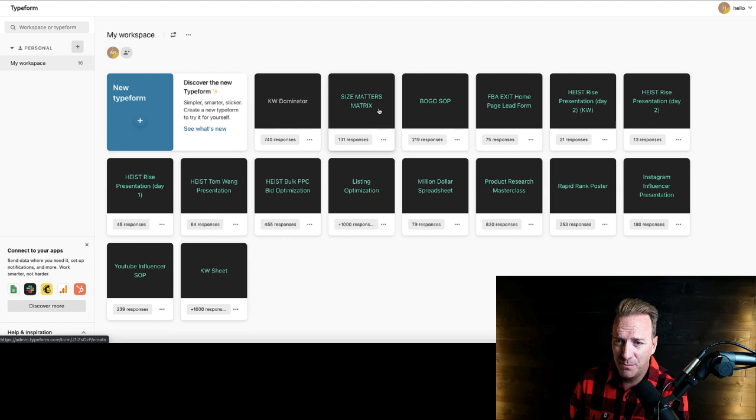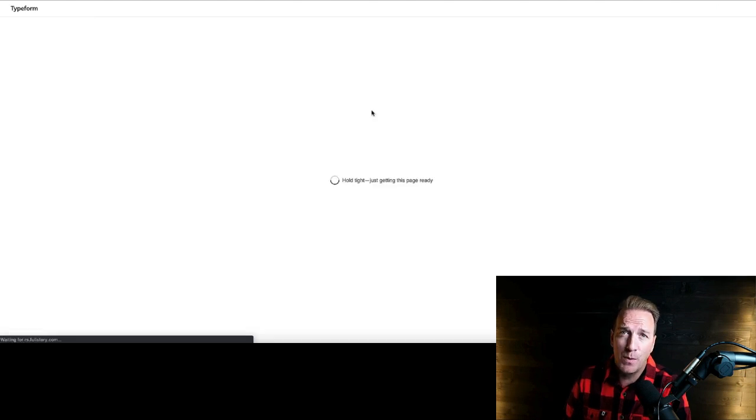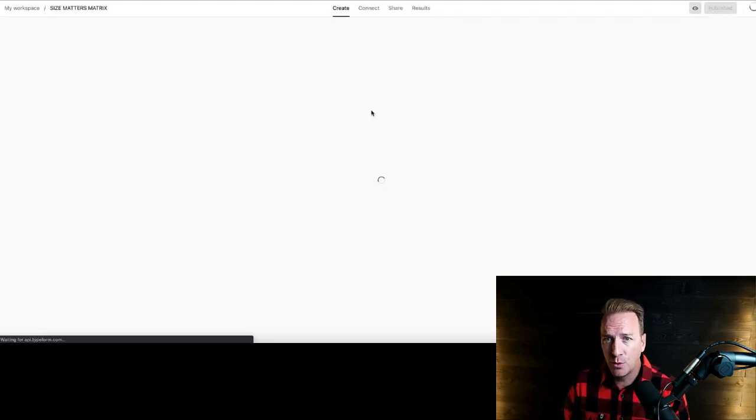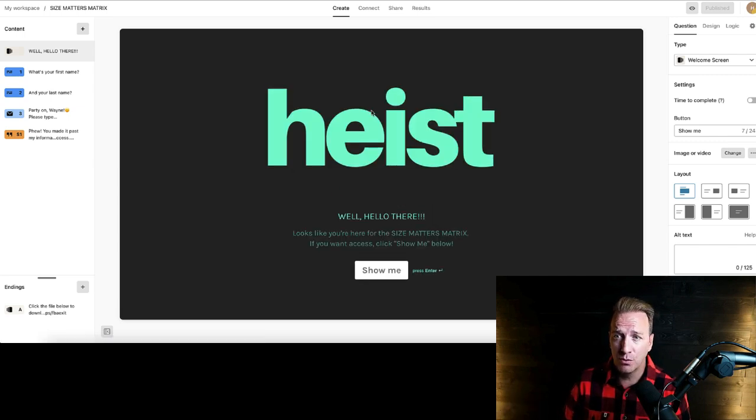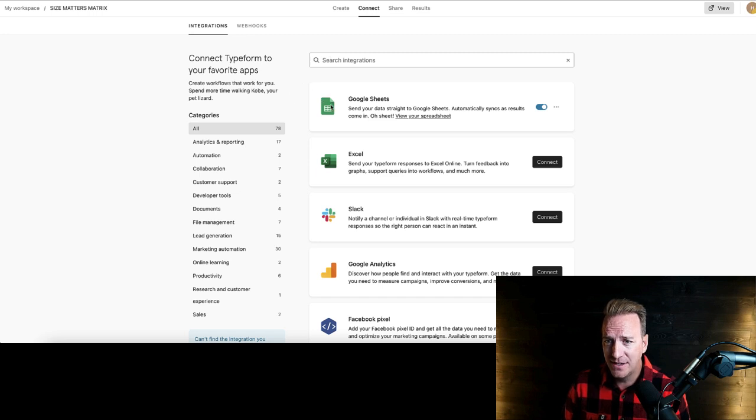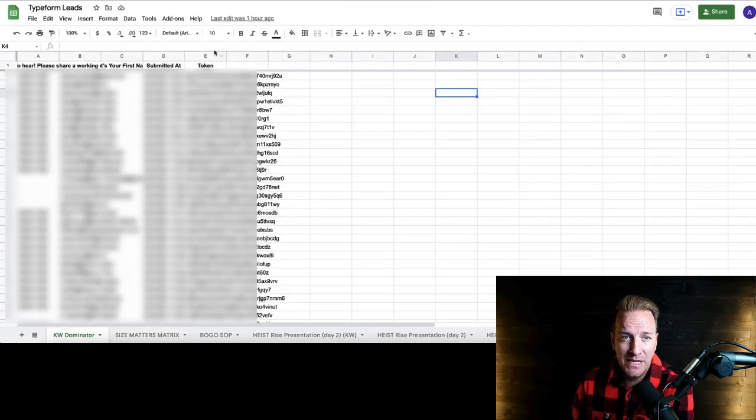So here's the size matters matrix. I'll show you one way to capture email here. The cool thing about Typeform is you can connect it to a Google Sheet. If I go to this connect section, you can see the integrations, and I can connect a Google Sheet if I want to send all these contacts into it. Here I've got a Typeform leads Google Sheet, which shows the size matrix.